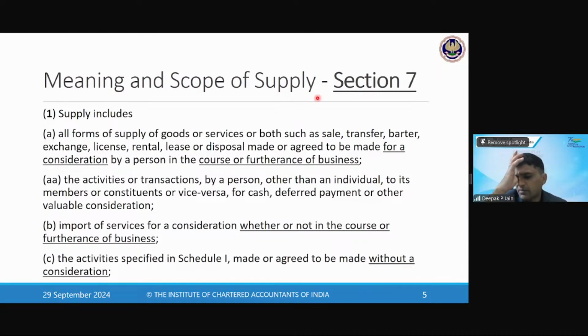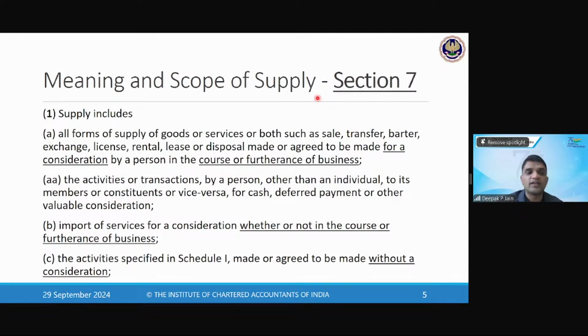So what does it say? Supply includes all forms of supply. It is an inclusive definition, which means that there are two types of definition. One is exhaustive definition and another one is inclusive definition. An exhaustive definition would start with wordings like "supply means", which means whatever is stated, only that is covered. Only what is stated is supply. But when it says "supply includes", it means that apart from the general understanding of supply, these specific things are also included.